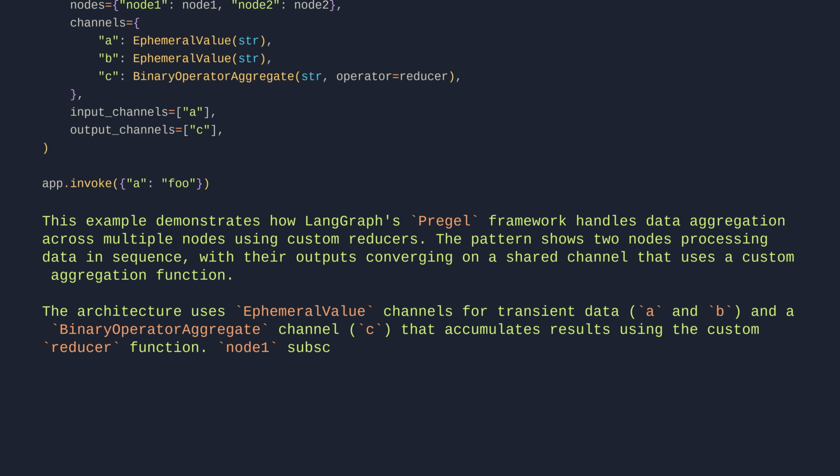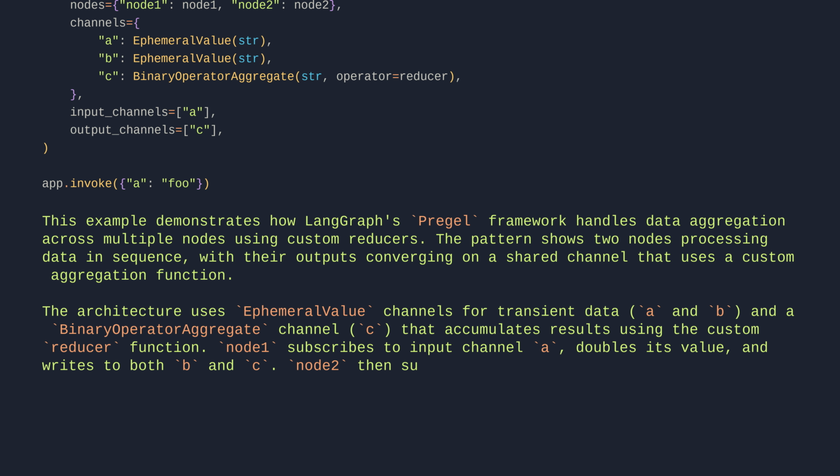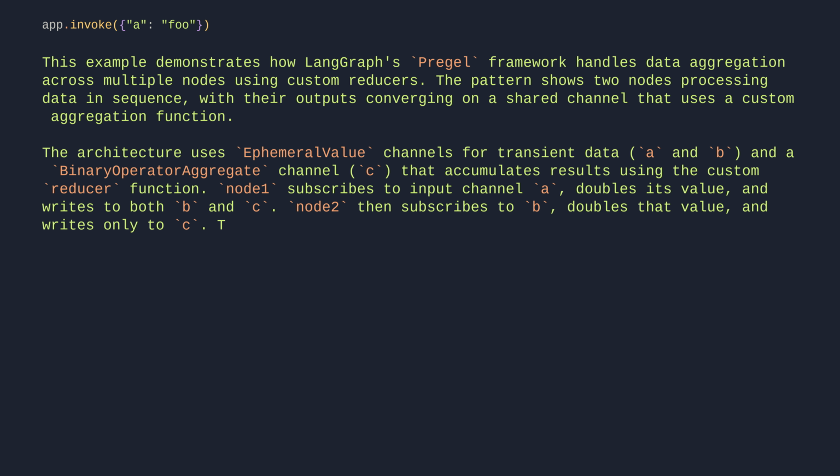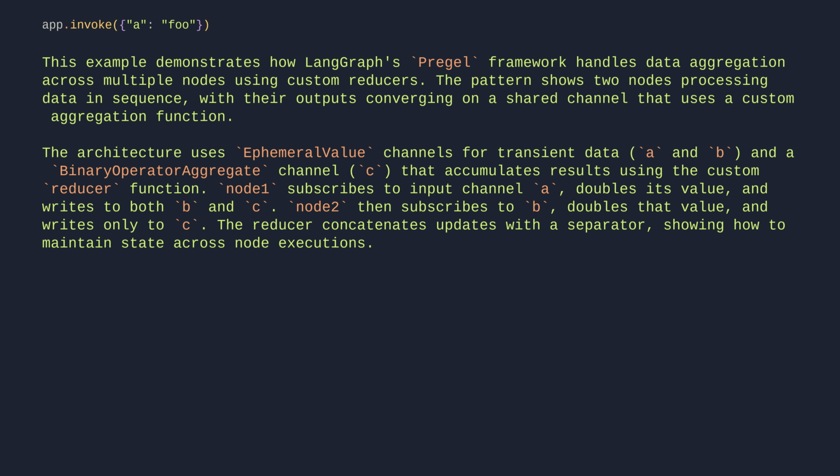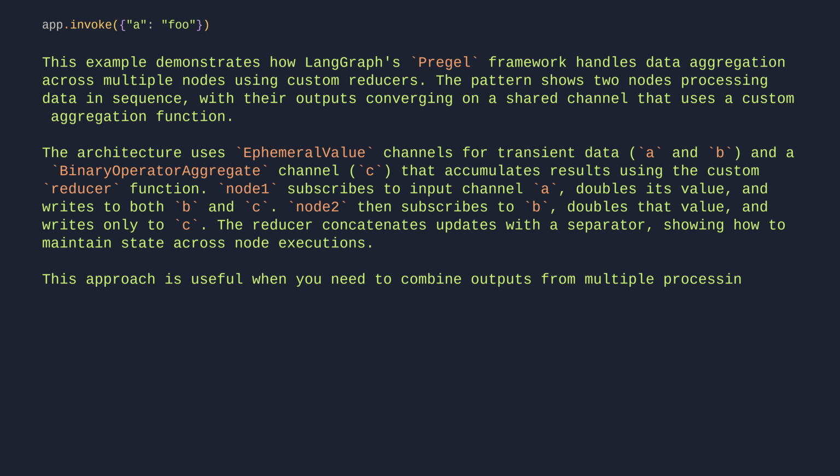Node 1 subscribes to input channel A, doubles its value and writes to both B and C. Node 2 then subscribes to B, doubles that value, and writes only to C. The reducer concatenates updates with a separator, showing how to maintain state across node executions. This approach is useful when you need to combine outputs from multiple processing steps into a single result, particularly when the aggregation logic is non-trivial.